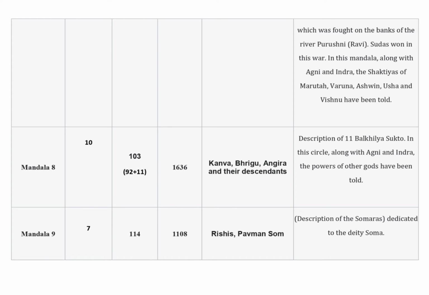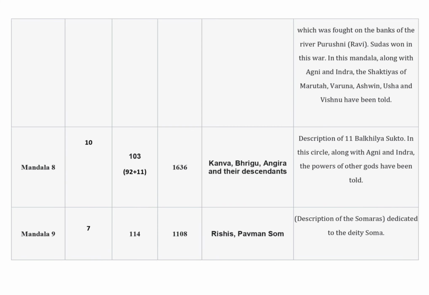In mandal 9, there are 7 anuvaks, 114 suktas and 1108 mantras. The mantradrashta rishis of this mandal are various rishis and Soma. Important fact of this mandal is the description of Somarasa. This mandal is dedicated to the deity Soma.